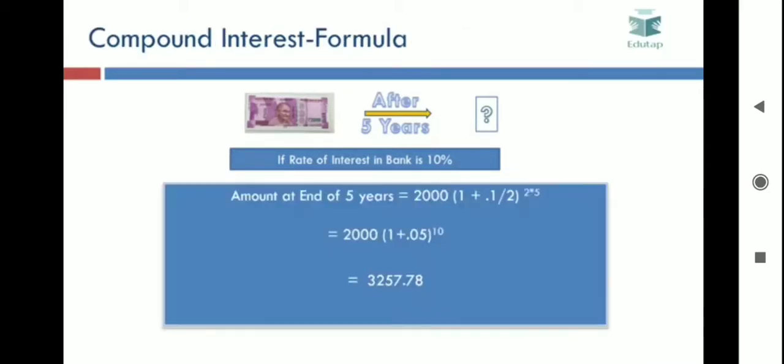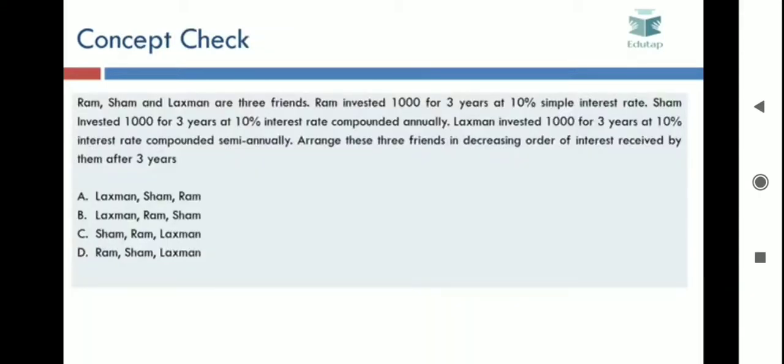So putting the values in the formula, the amount at the end of 5 years is 2000, which is the initial principal, into 1 plus R, that is 0.1, which is your rate of interest, divided by M, which is 2, raised to the power M into N, where M is 2 and N is 5 because it is 5 years, right? Which becomes 2000 into 1 plus 0.05, if you divide 0.1 by 2, it becomes 0.05, raised to the power 2 into 5, that is 10. If you solve this, you get 3257.78. So this is the answer. The amount at the end of 5 years would be 3257.78.